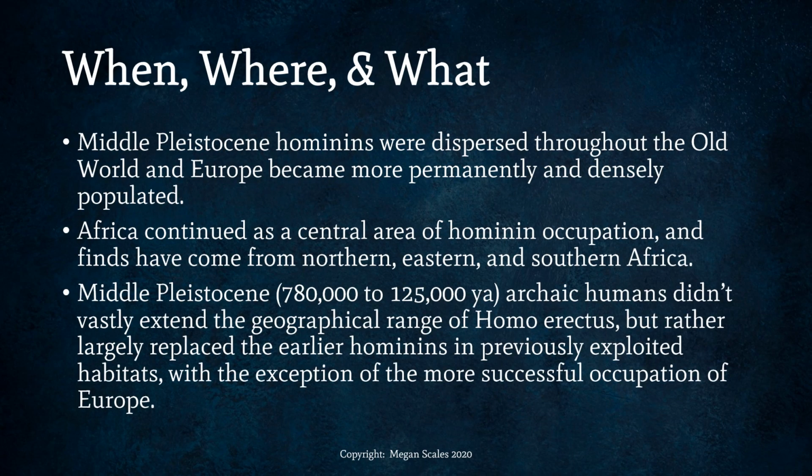Middle Pleistocene hominins were dispersed throughout the Old World, and Europe became more permanently and densely populated. Africa continued as the central area of hominin occupation, and finds have come from southern, northern, and eastern Africa. Middle Pleistocene archaic humans didn't vastly extend the geographical range of Homo erectus, but rather largely replaced the earlier hominins in previously exploited habitats, with the exception of the more successful occupation of Europe. So basically what that says is that Homo erectus expanded across the globe, and these archaic humans of the Middle Pleistocene didn't get much further than the previous Homo erectus, except in Europe.